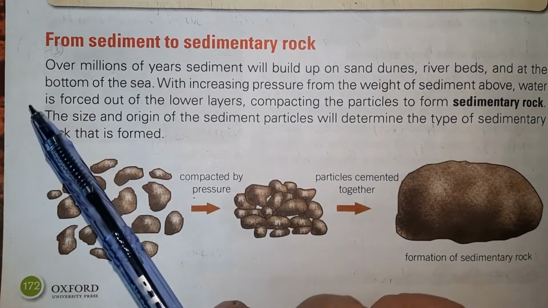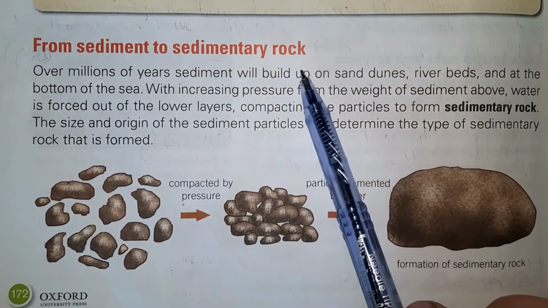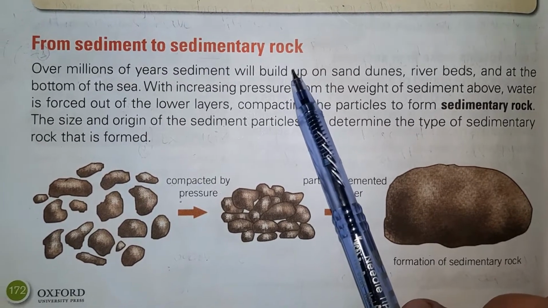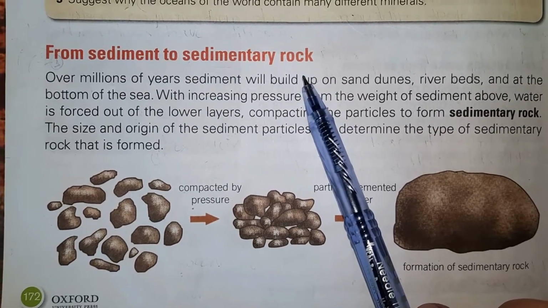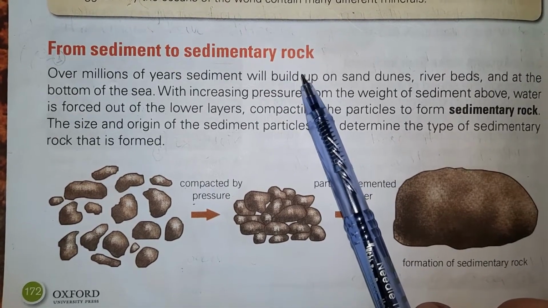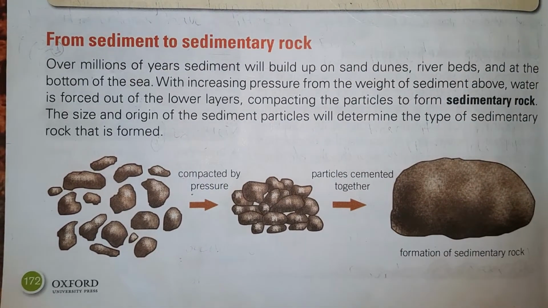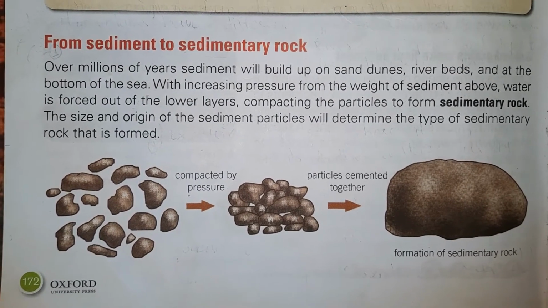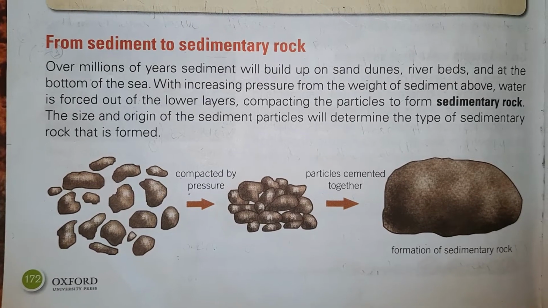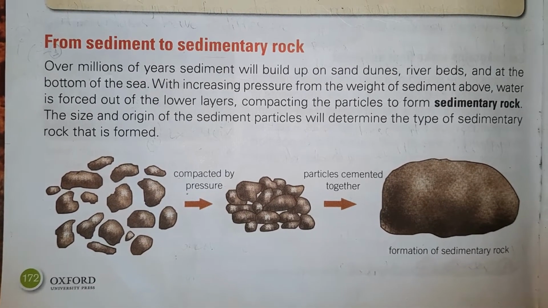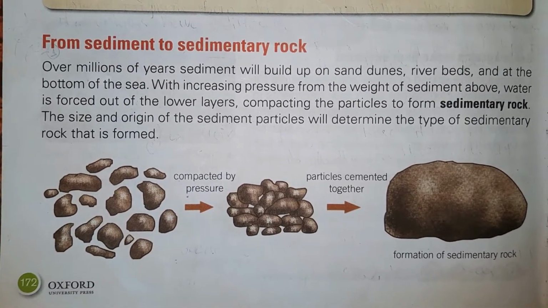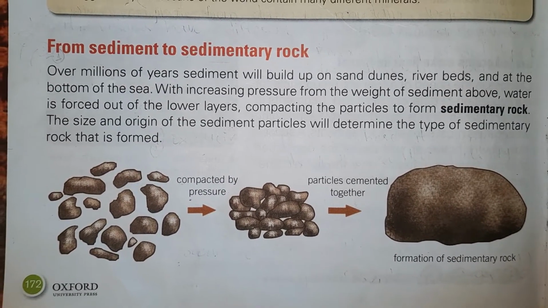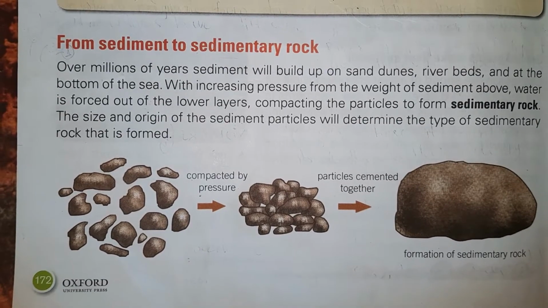Today we have to learn about from sediment to sedimentary rocks. But we know that rocks are weathered, then they are transported or deposited by wind or river. Over millions of years, sediments will build up on sand dunes, riverbeds and at the bottom of the sea. Due to the increase in pressure from the weight of the sediments above, water is forced out of the lower layers that causes the particles to compact and form sedimentary rock.